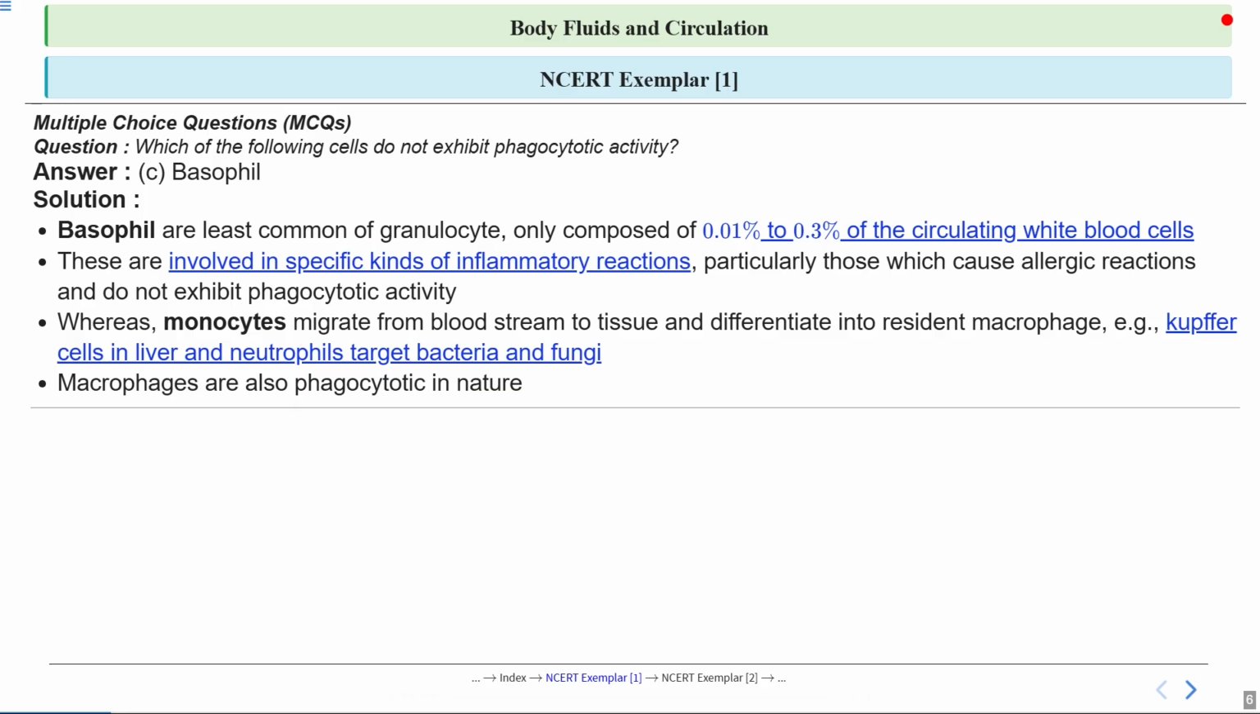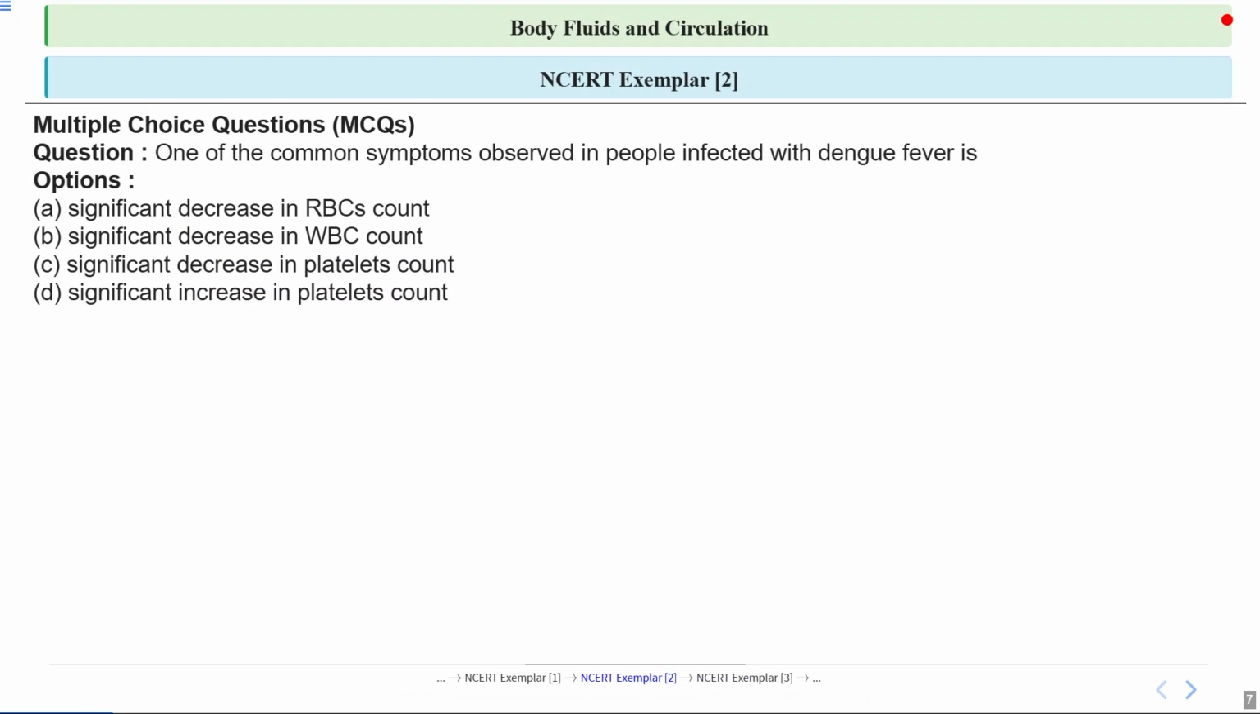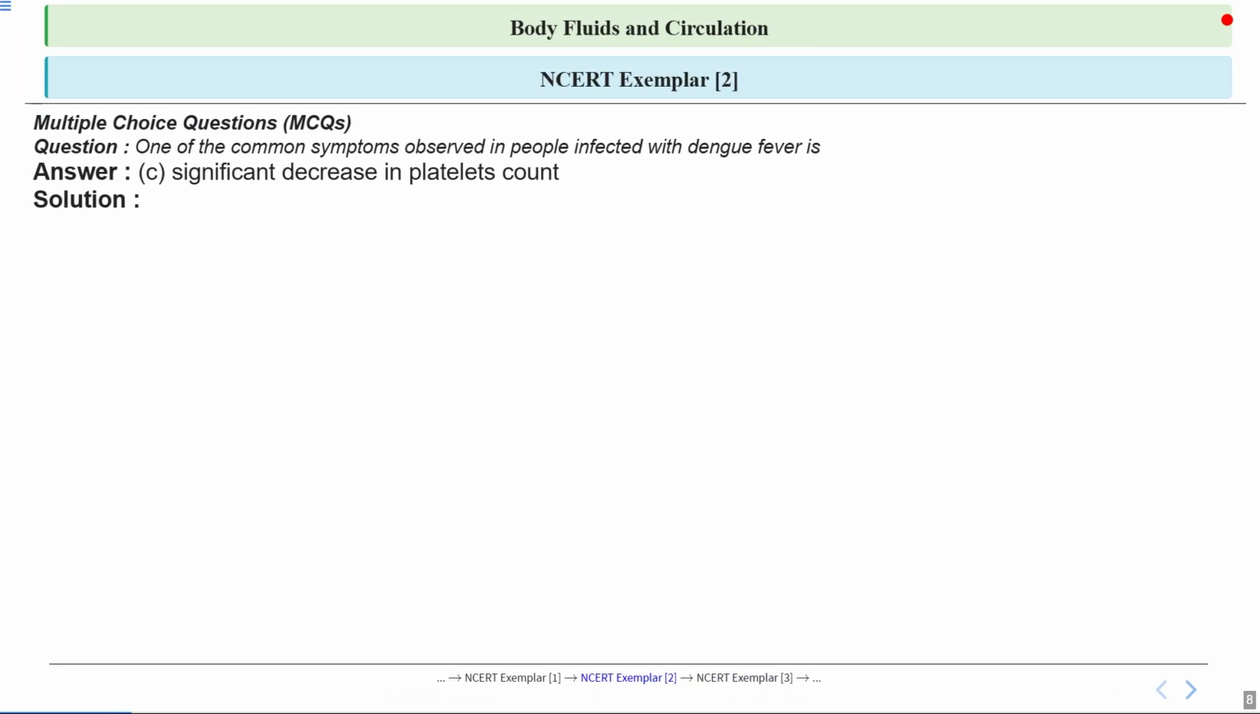So this is question number 2 of MCQ, and the question is, which one of the following symptoms is observed in people infected with dengue fever? We have already talked about it. The prominent symptom of dengue fever is a significant decrease in platelet count. So here option C is correct. So let's talk about the answer in detail.